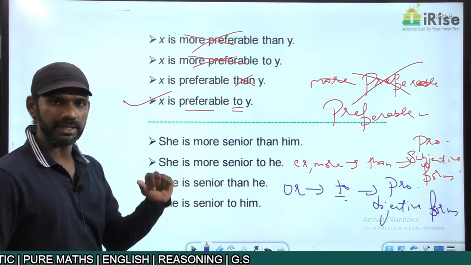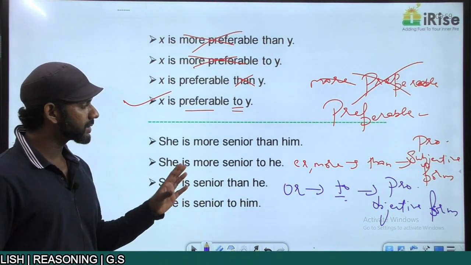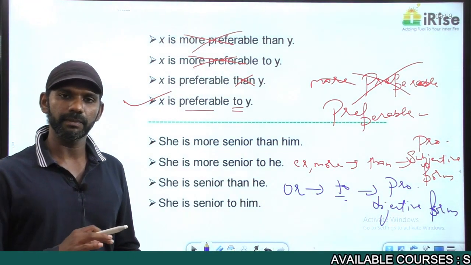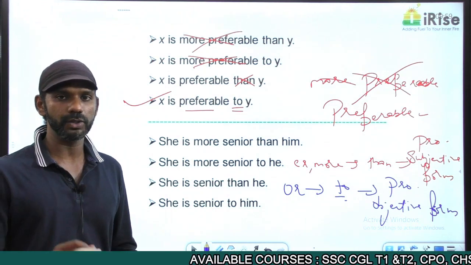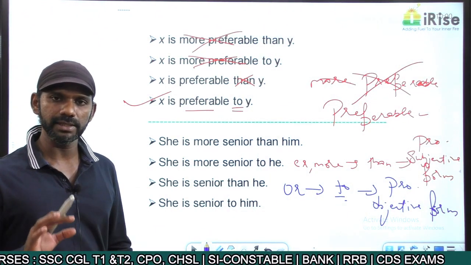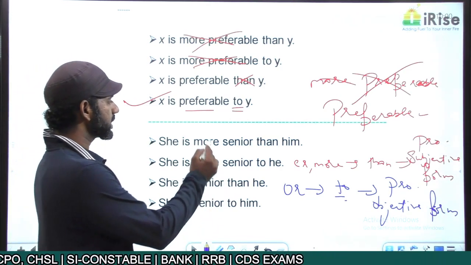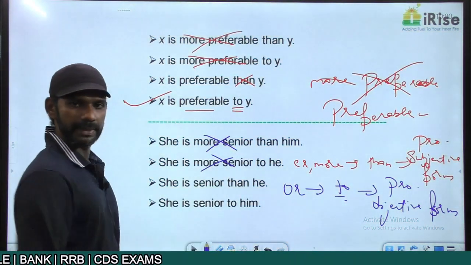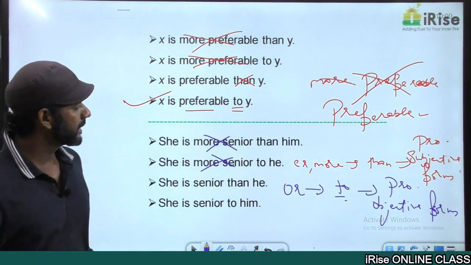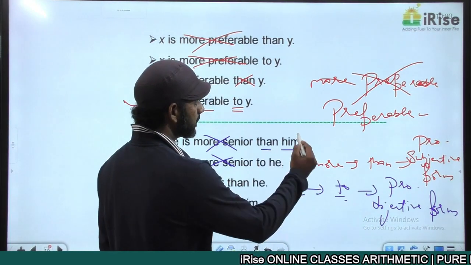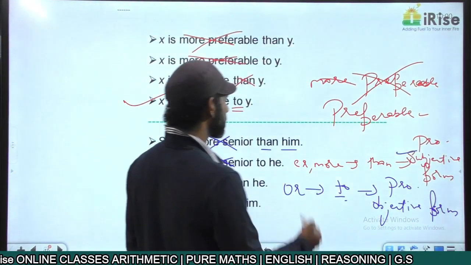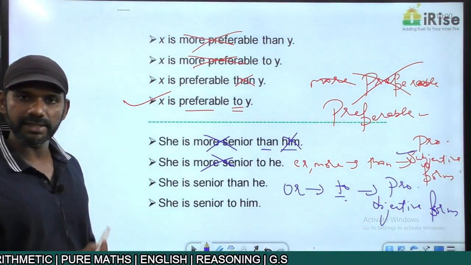Now come to the first statement. She is more senior than him. Now there is no usage like more senior, more junior, more inferior, more superior. All these are wrong usages. It is just senior, junior, superior, inferior. Based on that, the first two statements are eliminated. Come to the first sentence once again. More senior than him. Now, than him is an objective pronoun. After than, the pronoun must be in the subjective form. There's another error in the first sentence.